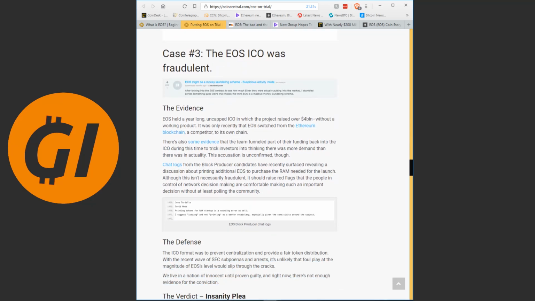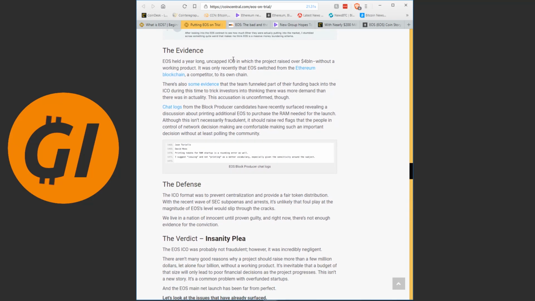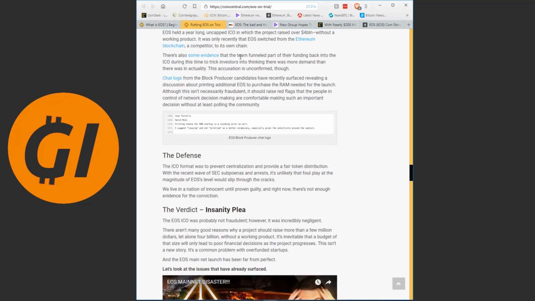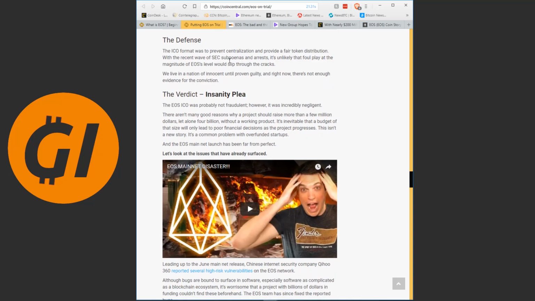Number 3, the ICO was fraudulent. The evidence. EOS held a year-long uncapped ICO in which it raised over $4 billion without a working project. It was only recently that they switched to their own chain. There's also some evidence that the team funneled part of their funding back into the ICO. The defense: the format was to prevent centralization and provide a fair token distribution.